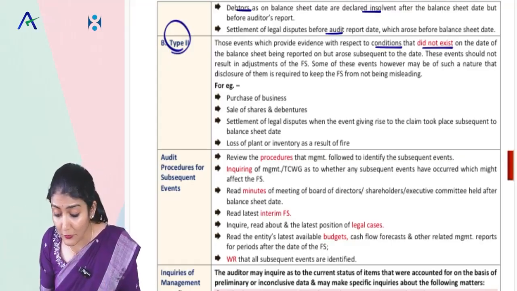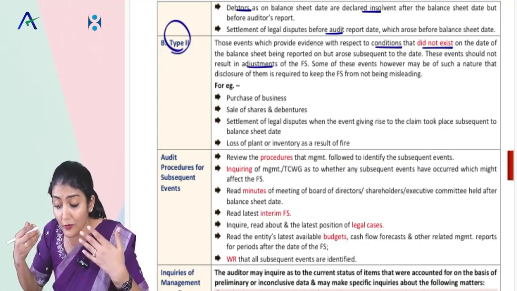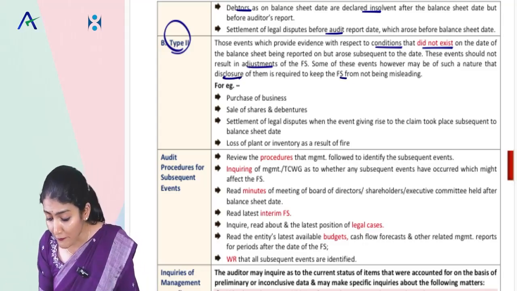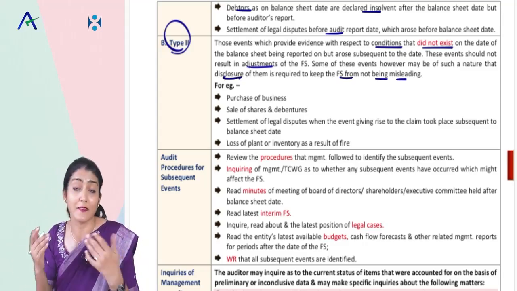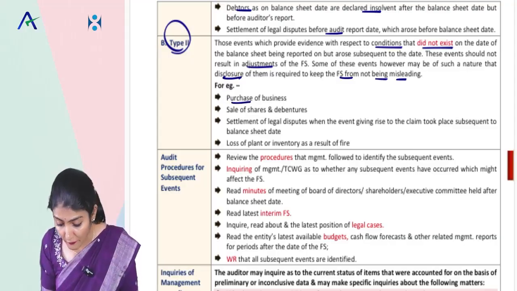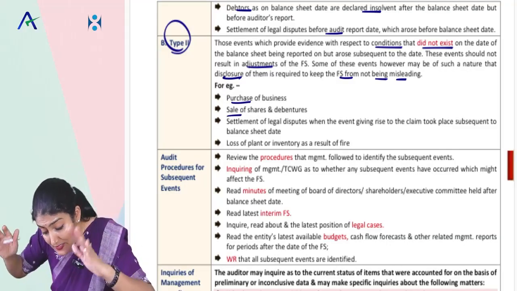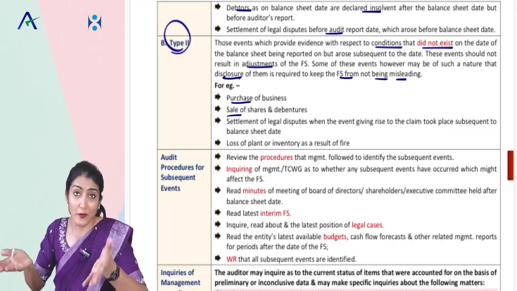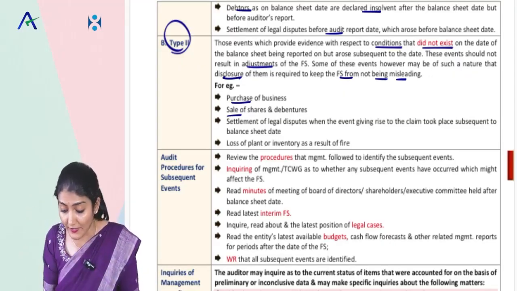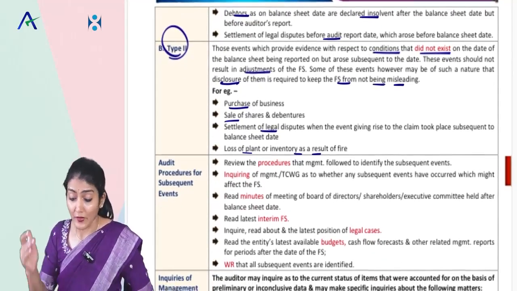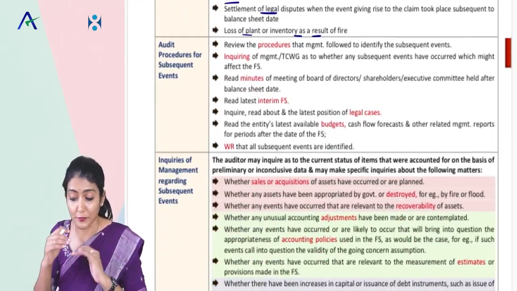These events do not result in adjustment. However, being of such a nature, a disclosure may be required to keep the financial statements from being misleading. Examples: purchase of a business, sale of share debentures, settlement of a legal dispute which started after the balance sheet date, and loss of plant or inventory as a result of a fire. So that is the type 1 and type 2 event.